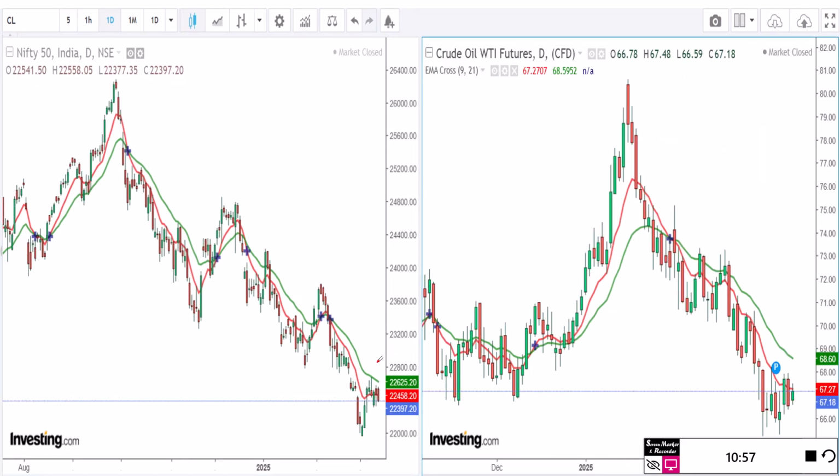Now let's see one more chart. This again is a surprise to me. I thought crude oil has a strong inverse correlation. Yes, it has a strong inverse correlation, but most of the time, if you say for the last 2 quarters or 6 months, it has a very strong inverse correlation. But if we go to history, these two indices behave according to their trend and economic factors, so they don't follow each other. But in the last 2-3 quarters, we can see a very strong inverse correlation between Nifty and crude oil.